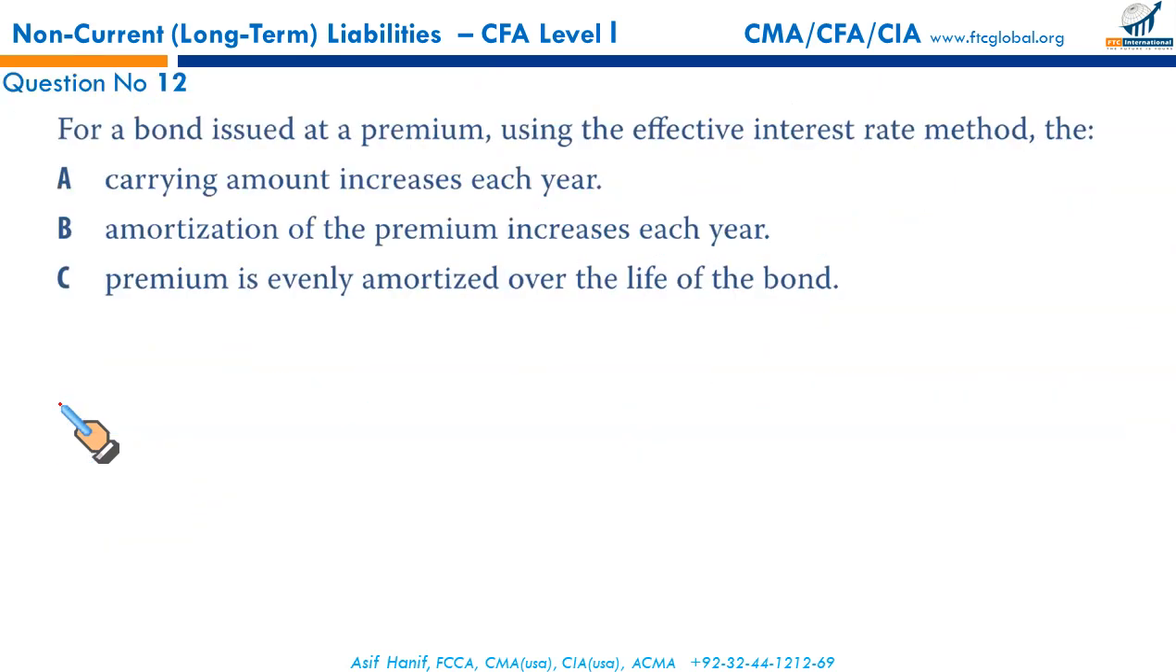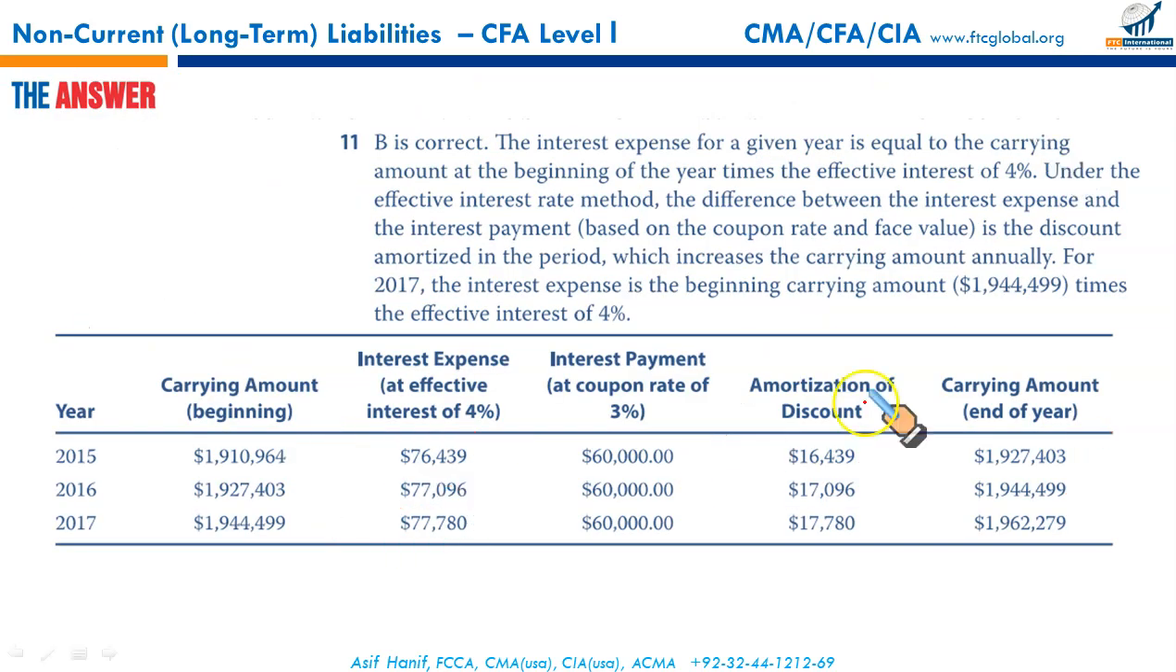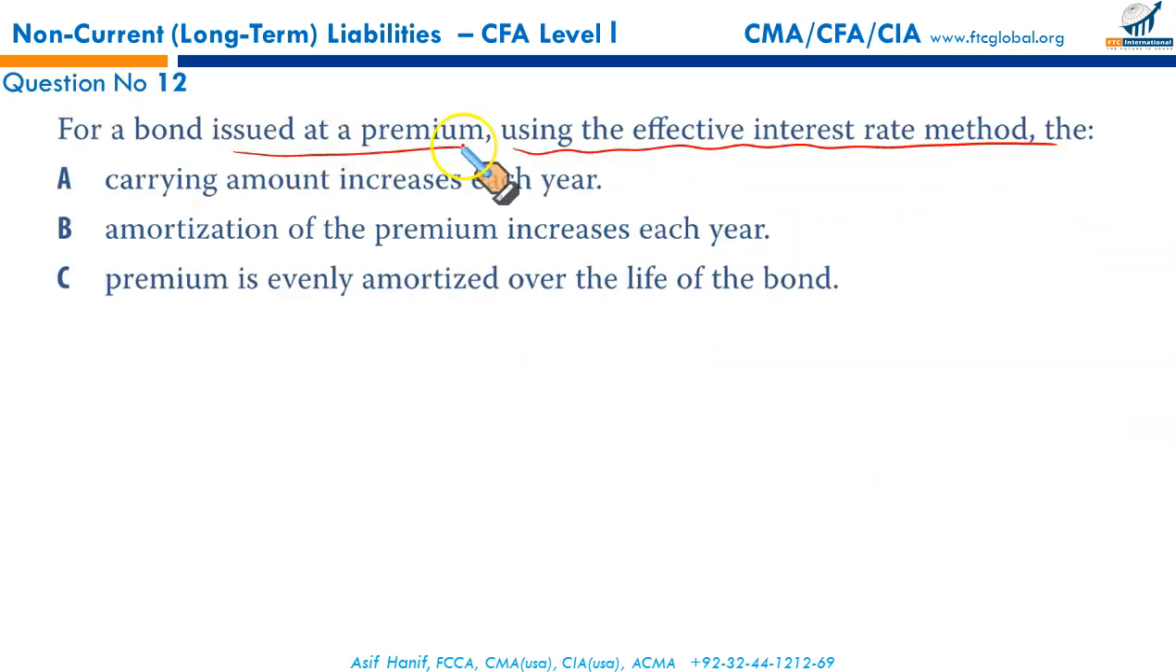Next. For a bond issued at premium, using the effective interest rate method, the carrying amount increases each year. Yes, we discussed this while studying. You can see right here, your premium, your discount both increase every year. If it's a discounted bond, your amount of discount amortized every year increases. If it's a bond issued at premium, the premium amortized every year will increase. That must be remembered. So for a bond issued at premium using effective interest rate method, the carrying amount increases each year?